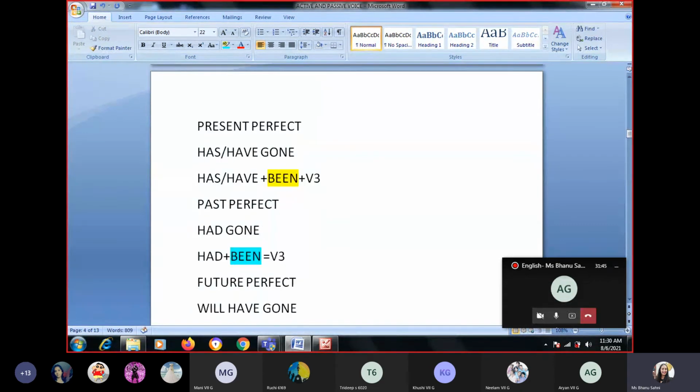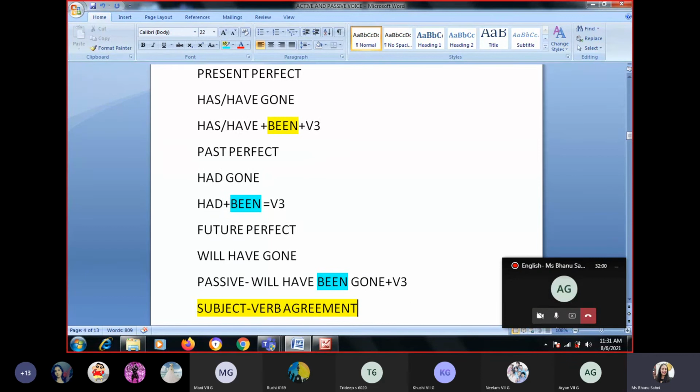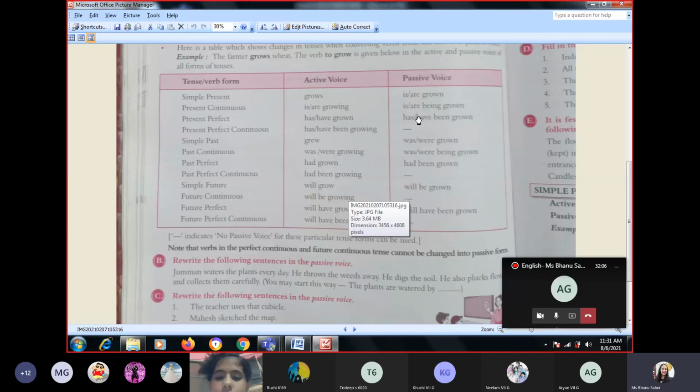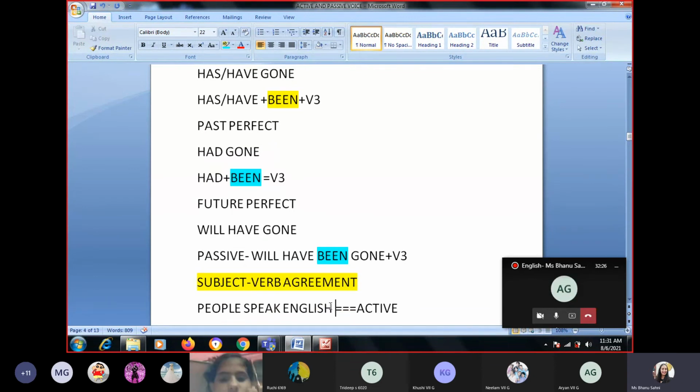For future perfect, have gone is there, so it will become been over here. Will have. You will always have, whether it is singular or plural. Okay. Is it clear? The same thing is given in your book also. Is, are, being is there, then been is there. With past it is was, were, being for continuous, been for perfect. With future you have be, and for perfect you have been. That's it. I've explained this to you. Subject verb agreement, I've already told you, is where you use the verb according to your subject.